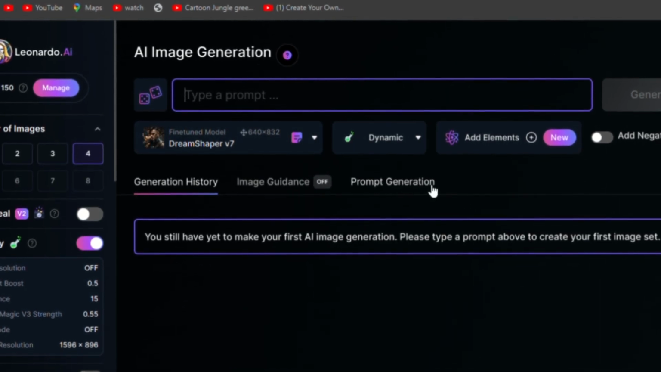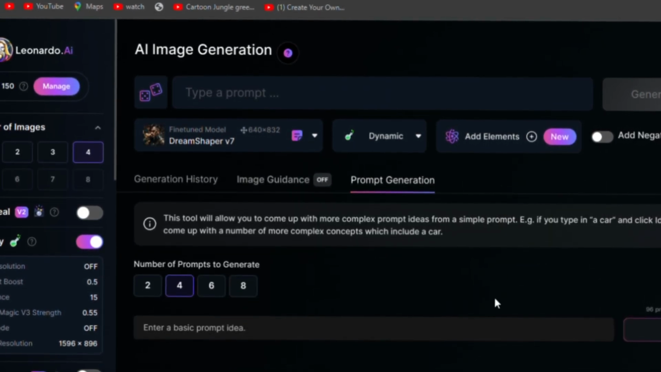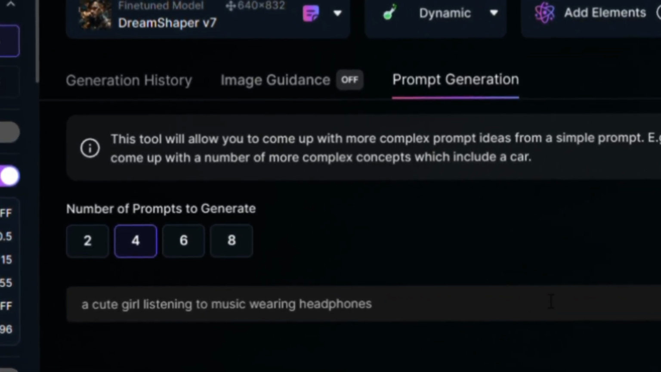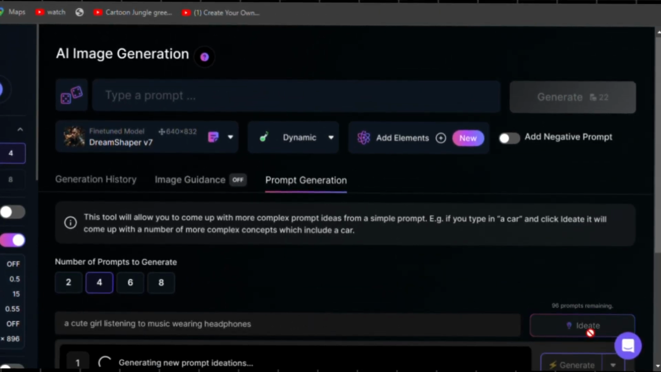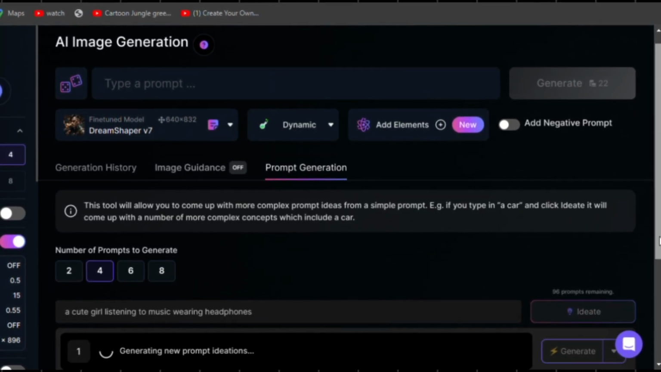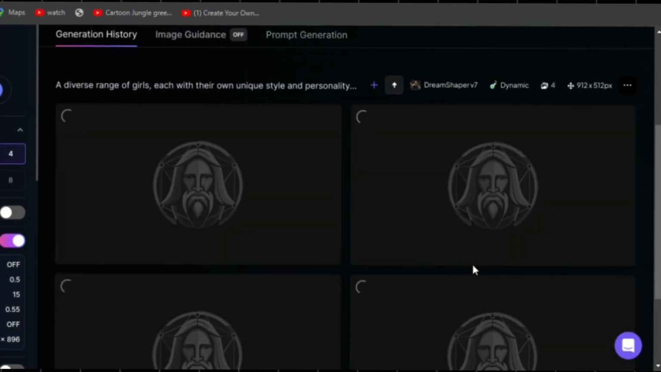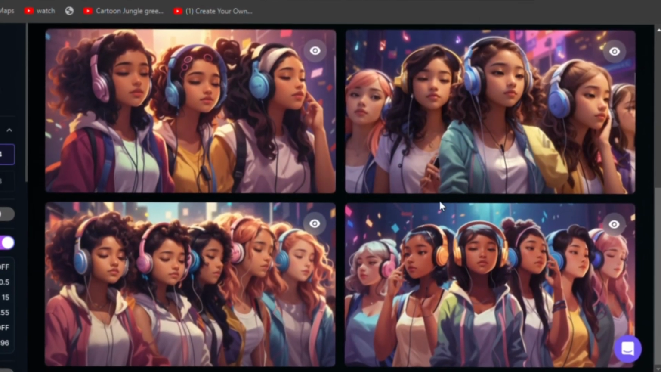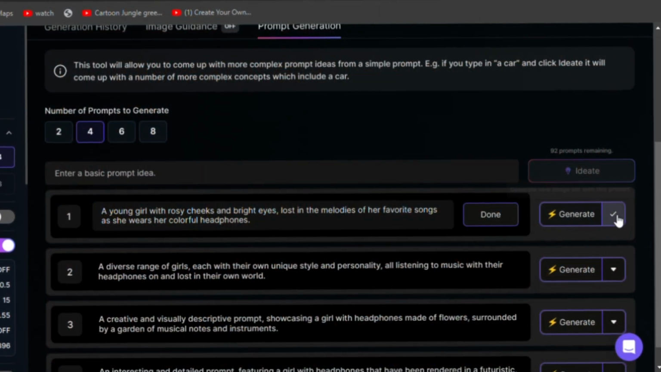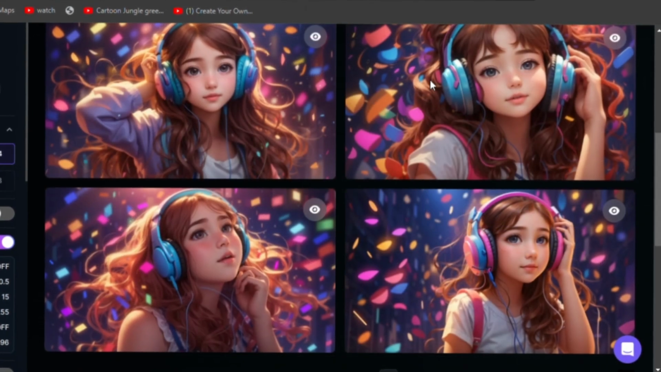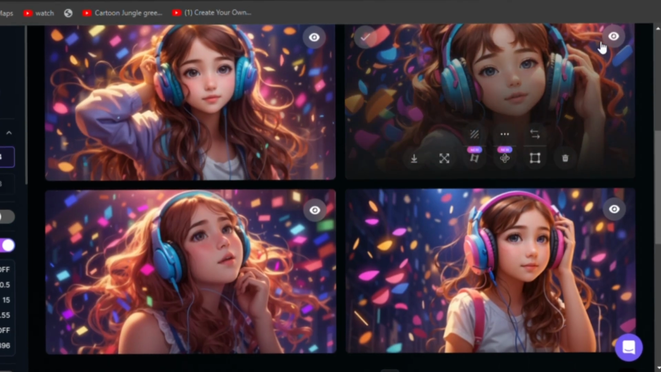If you are not so good at prompts, you can just generate prompts with the prompt generation tool. Click on the prompt generation tab from here and then enter your imagination. For example, I am entering a cute girl listening to music wearing headphones. Leonardo will generate some prompts for you. Now you have to just select one prompt and then hit the generate button. If you don't like the image, you can generate it with another prompt. You can even edit the prompt. Once you are satisfied with your image, download the image.